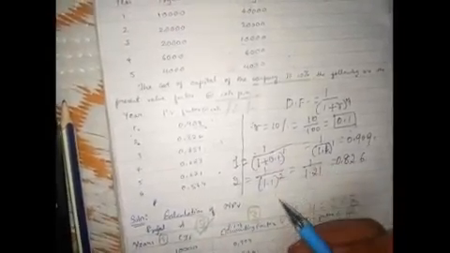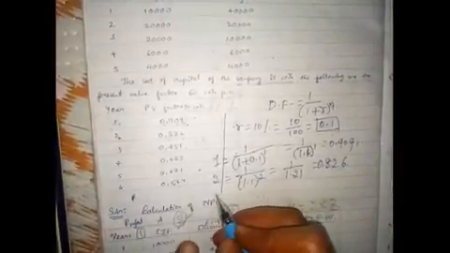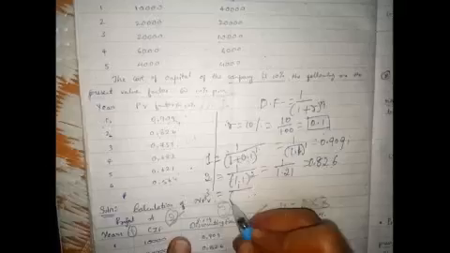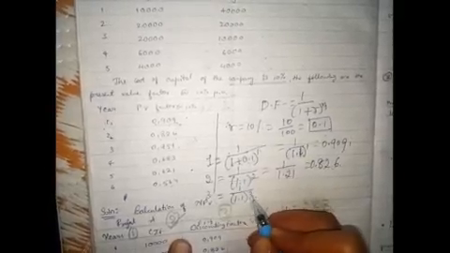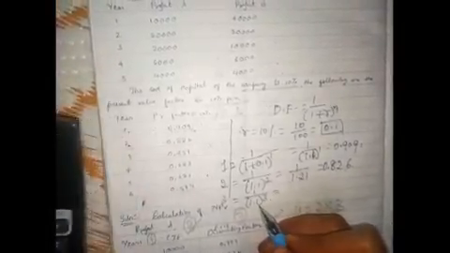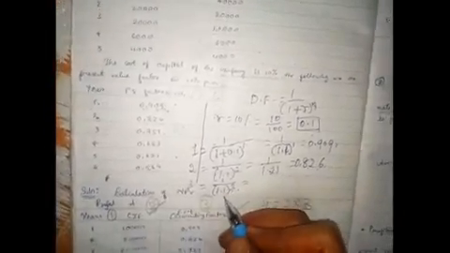In the same way we need to calculate the discount factors. I am just showing you the calculation if they have not mentioned it in the problem. For one more year I will show you how to calculate. That is 1 by 1.1 to the power of 3. 3 means 1.1 has to be multiplied 3 times, and thereafter 1 should be divided by the resultant figure.